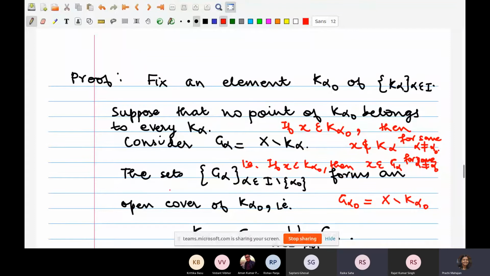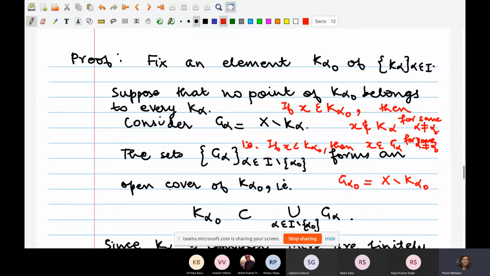No. So let me just run through it one more time. So fix an element K alpha naught of K alphas, some element K alpha naught from this collection. Suppose that no point of K alpha naught belongs to every K alpha. So this is the supposition. So there are two cases here. Suppose that there is a point of K alpha naught that belongs to every K alpha.